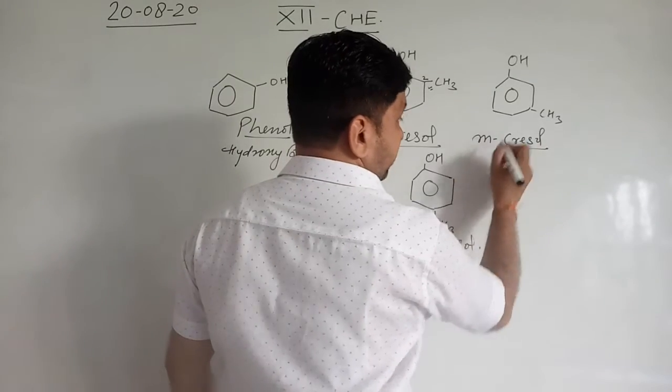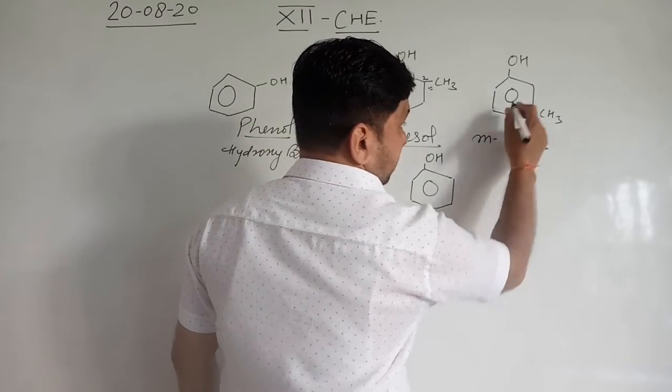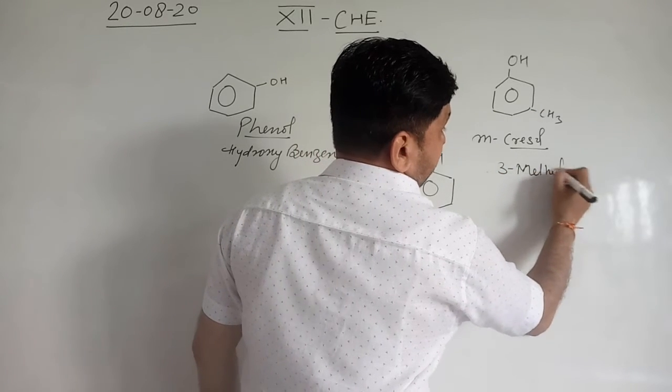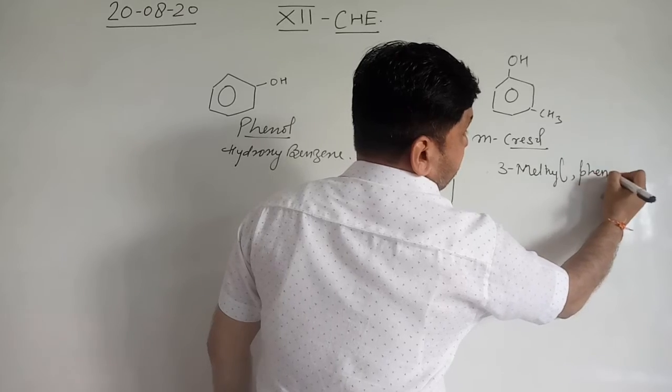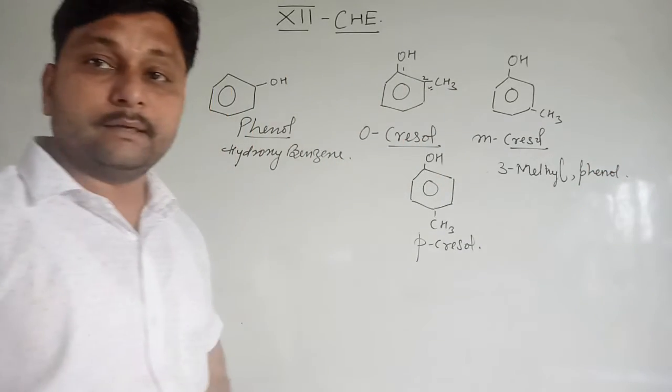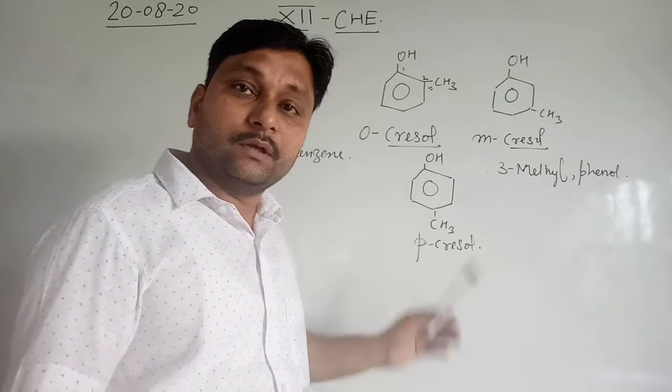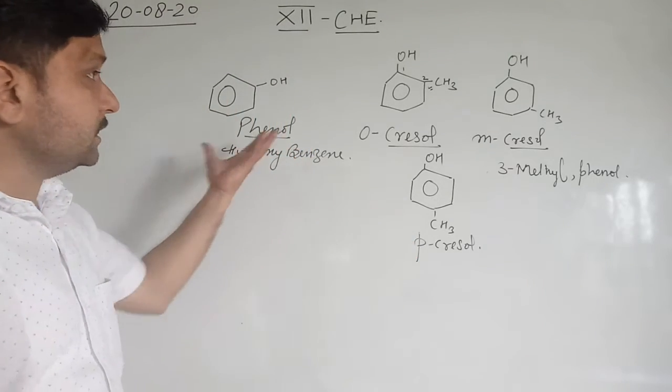So simply we can say this compound is 3-methyl phenol. Clear? And this compound is 2-methyl phenol, this compound is 4-methyl phenol. Clear? So these are some compounds.